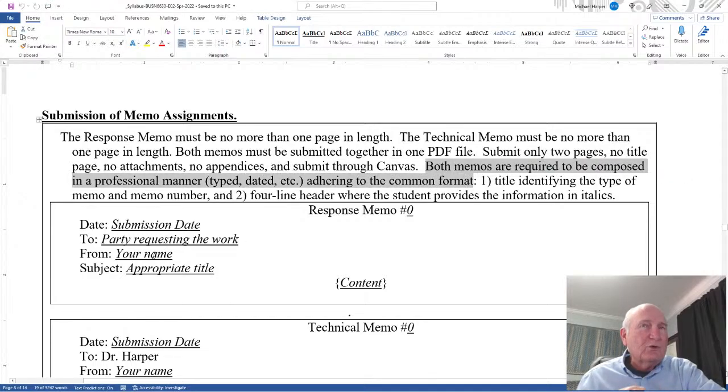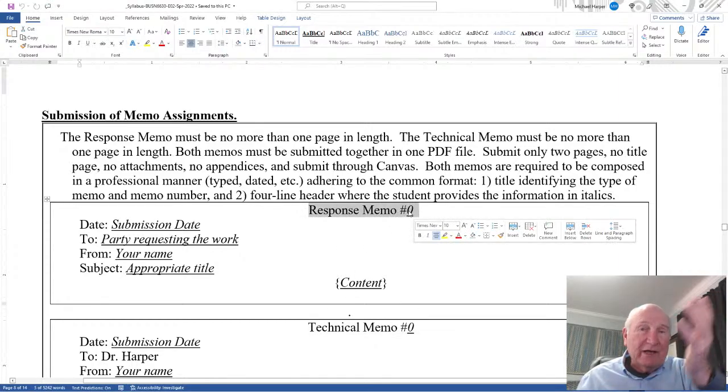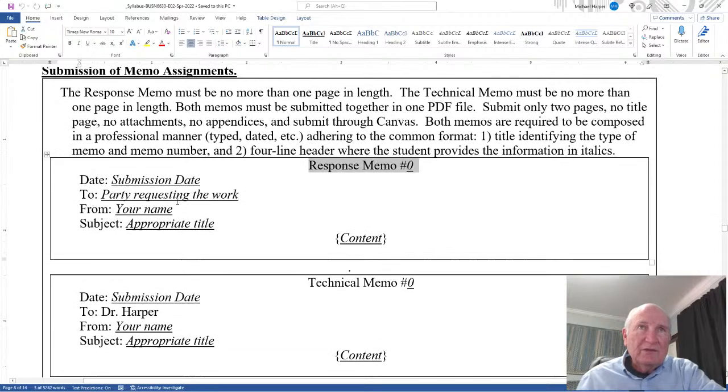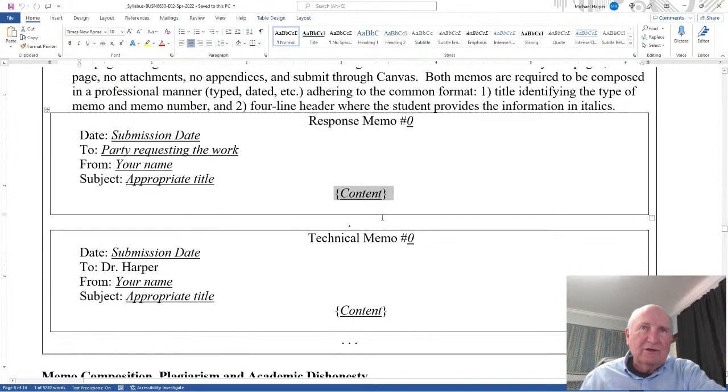Now, the format is required. 1. You have a title up here: Response Memo 1, 2, 3, 4. Technical Memo 1, 2, 3, 4. And if that's not there, I will count off because it's required. The header information: date, to, from, subject. If it's not there, I'll count off because it's required. So the first 5 lines should be that. And then you put your content, that 1-page content, in there for your memos.